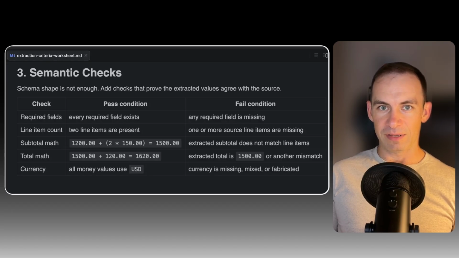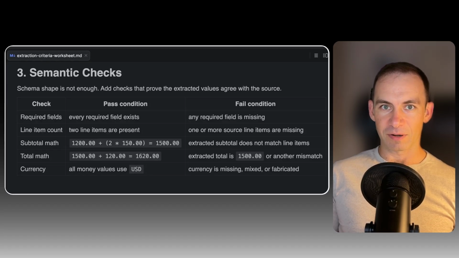The shape is valid. The meaning is wrong. That is why schema enforcement and semantic validation are different layers. Schema enforcement asks, does the output have the required structure? Semantic validation asks, do the values agree with the source and with each other?